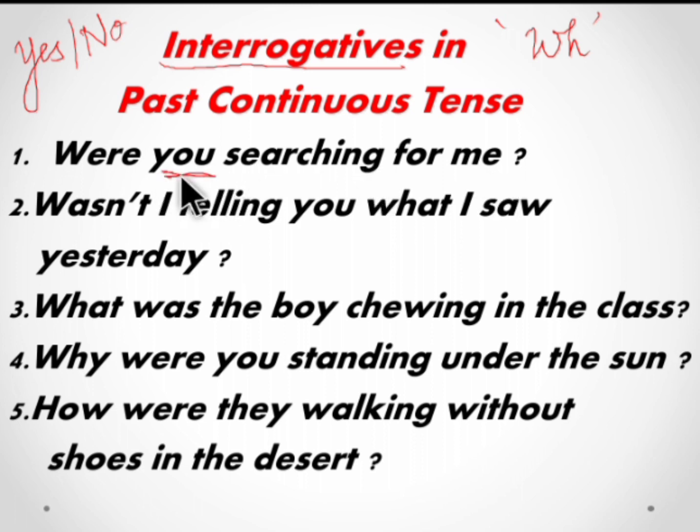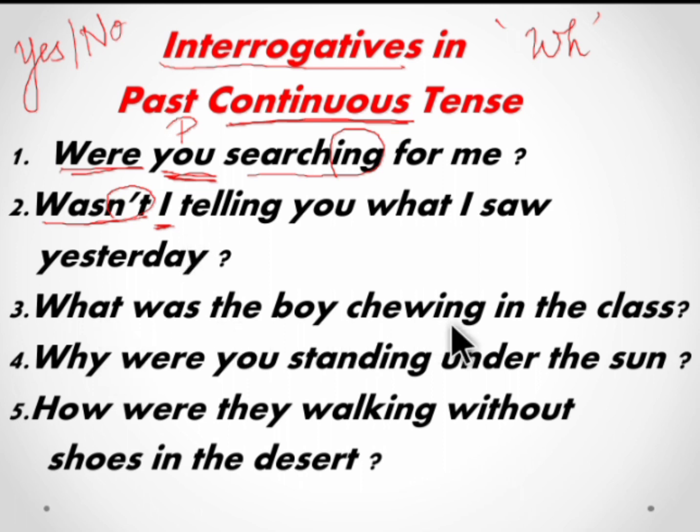Here you is the subject and it is a plural form, so we use were. Were you searching for me? Search is the verb and ing shows the continuing action. Wasn't I telling you what I saw yesterday? So I here is considered as singular, and so we use was. Wasn't shows the negative. It's a contraction for was not. Wasn't I telling you what I saw yesterday?